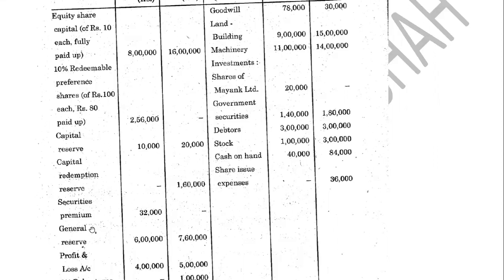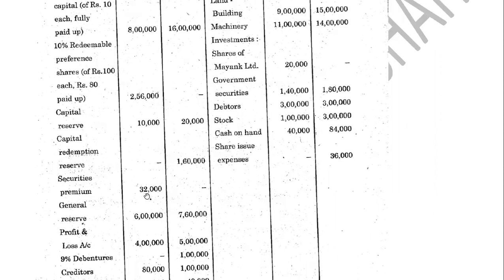So for each and every type of particular, you need to prepare separate accounts, right? Again, capital redemption reserve, it was 0, it became 160. Securities premium, it was 32,000, became 0, right? So there will be adjustments related to each and every particular. Why I am focusing more on balance sheet? So that from the figures you come to know that there may be adjustments which are affecting each and everything, right? There is adjustment also which affects 4 or 5 particulars together.